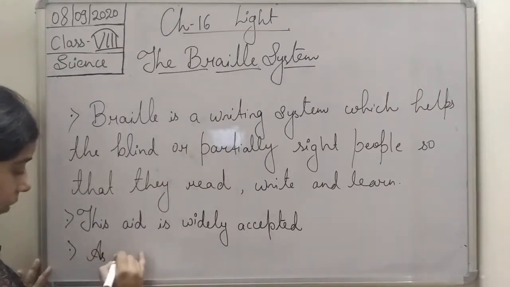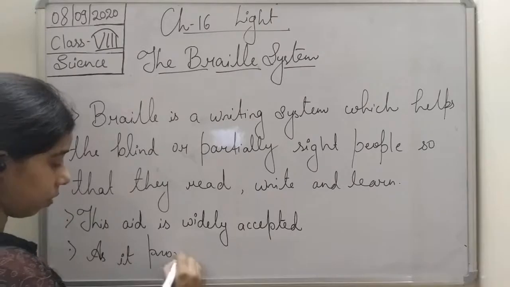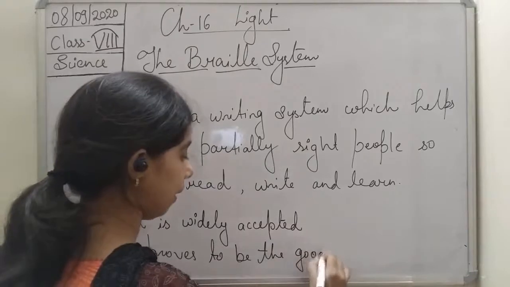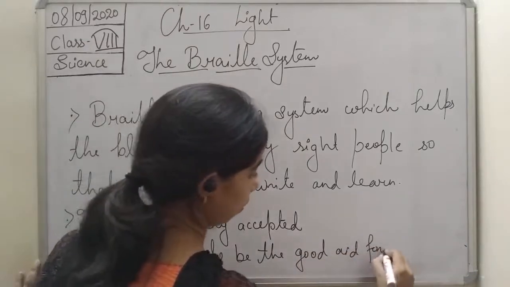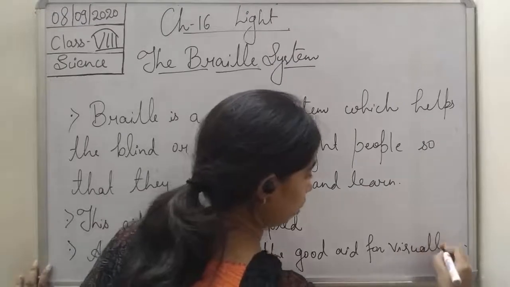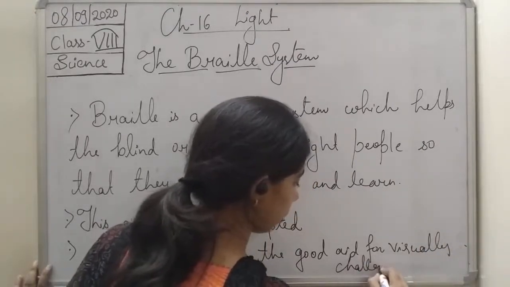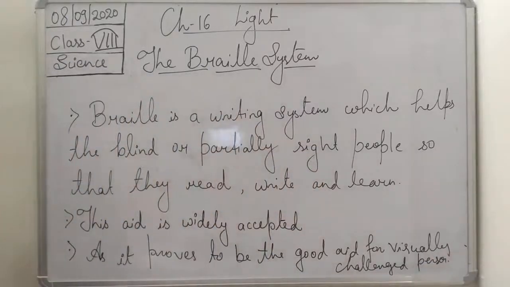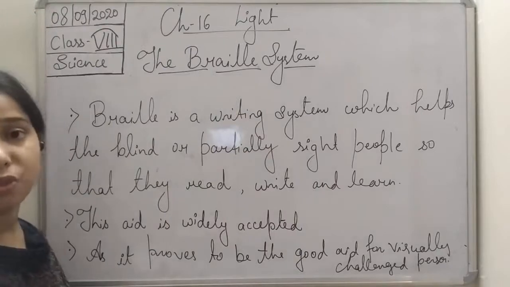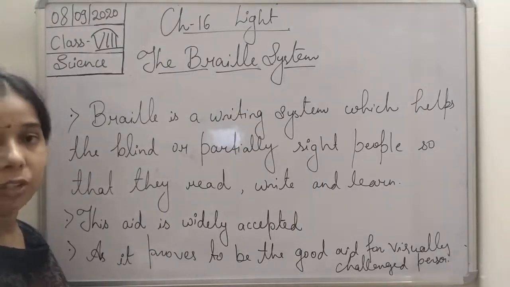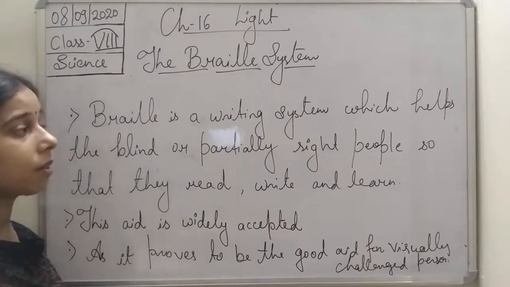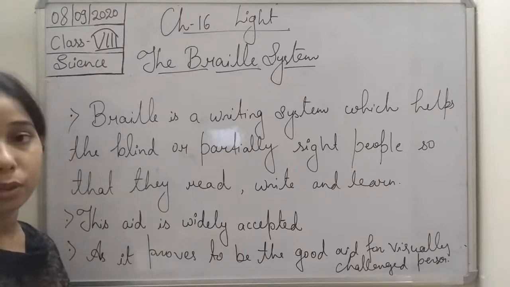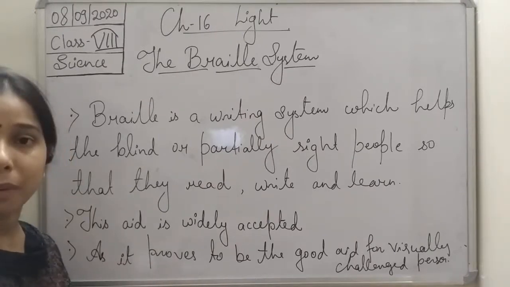as it proves to be a good aid for visually challenged persons. Okay, so it is basically good for visually challenged people. So Braille is a writing system which will help blind or partially sighted people to read or to write by touching.